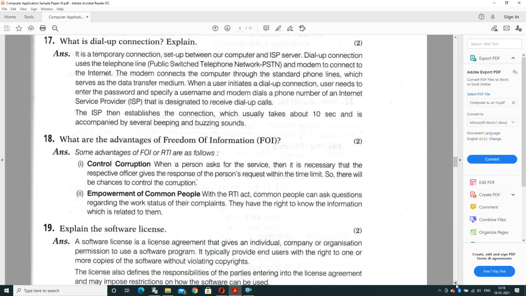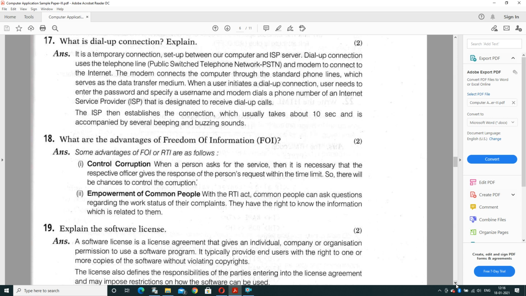What is dial-up connection? Explain. Dial-up connection is a temporary connection that is set up between our computer and server. Dial-up connection uses the telephone line, that is also known as PSTN. PSTN full form is Public Switched Telephone Network. It is the older technology that was used when broadband technology was not in the market. A modem is used to connect to the internet, and the modem connects the computer through the standard phone lines, which serve as a data transfer medium.